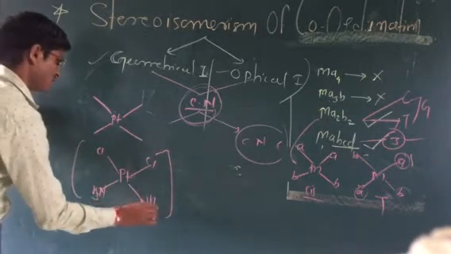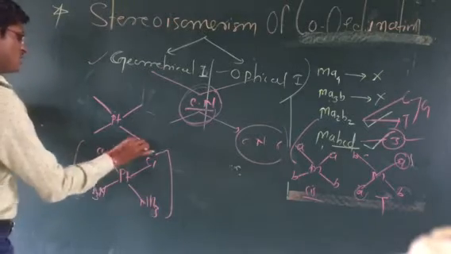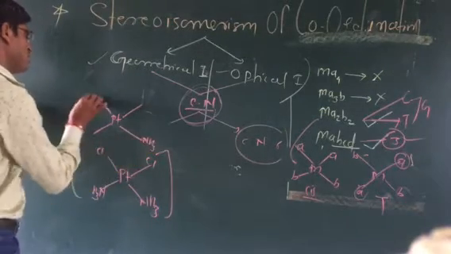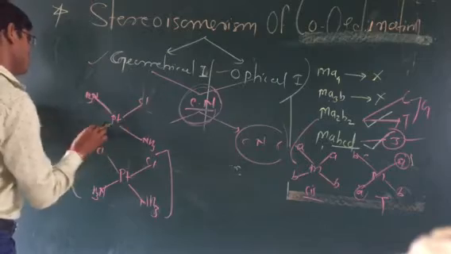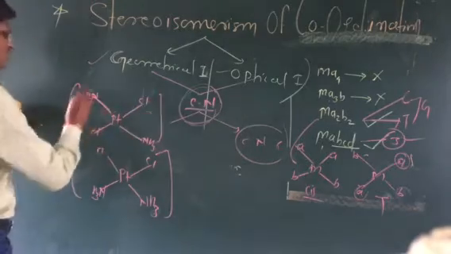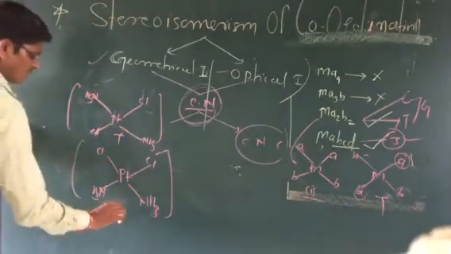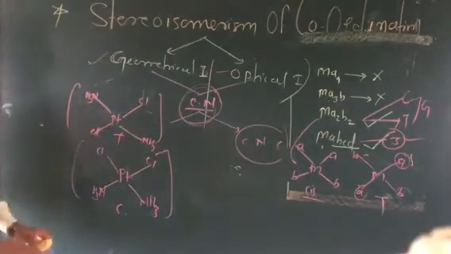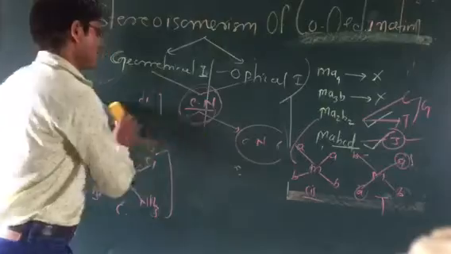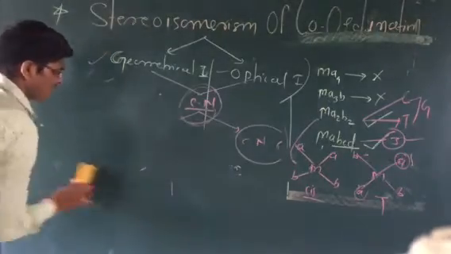These NH3 are on the same side, which is cis, and these NH3 and NH3 are on opposite sides, which is trans. So this is the trans isomer, and this is the cis isomer. It is in the form of square planar complexes. Then we go to another type of example.